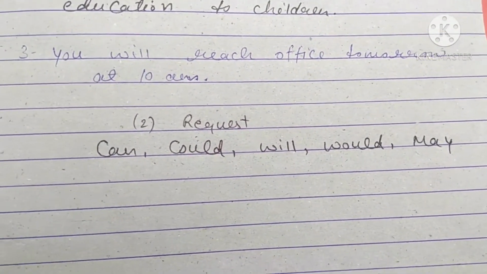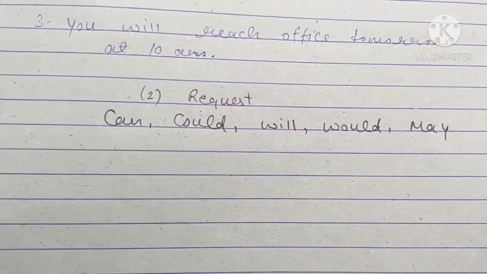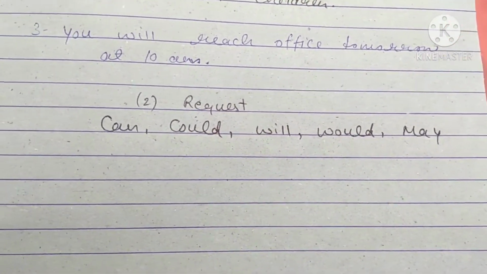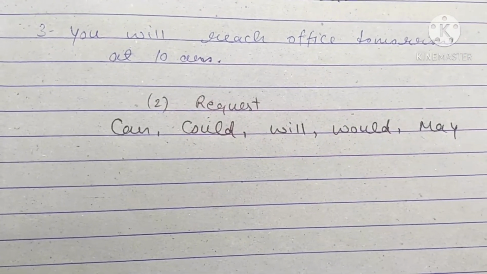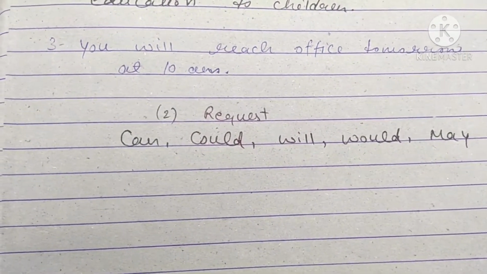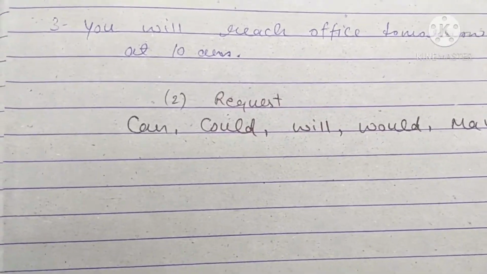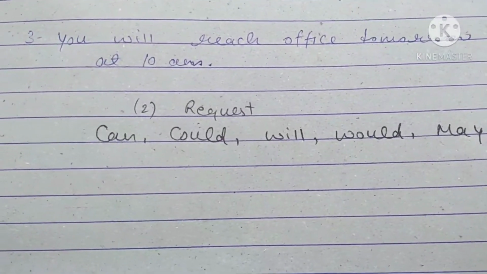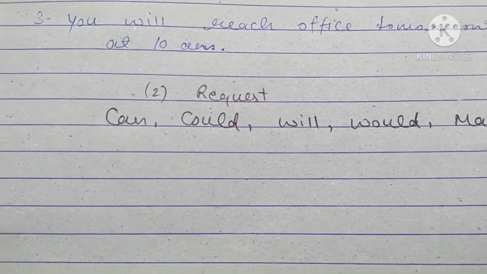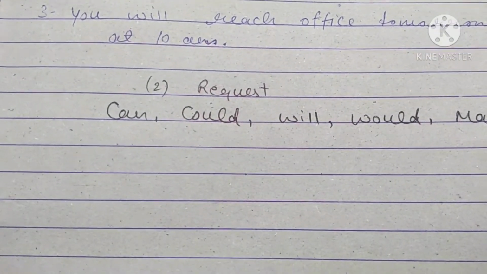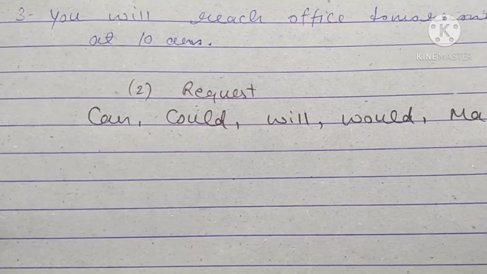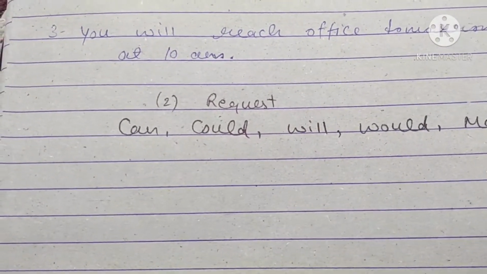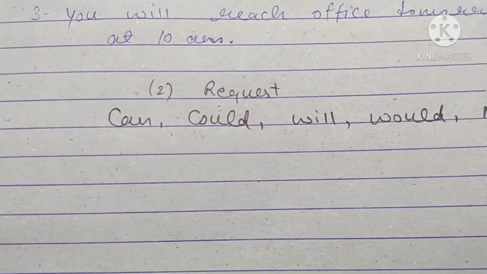So next one is request. When we make a request, these are the modals we use here, especially can, could, will, would, may. So we use can to request someone, when it is very necessary, not forcefully. And if you need more, then we use could. For example, can I have one glass of water, so we need it.